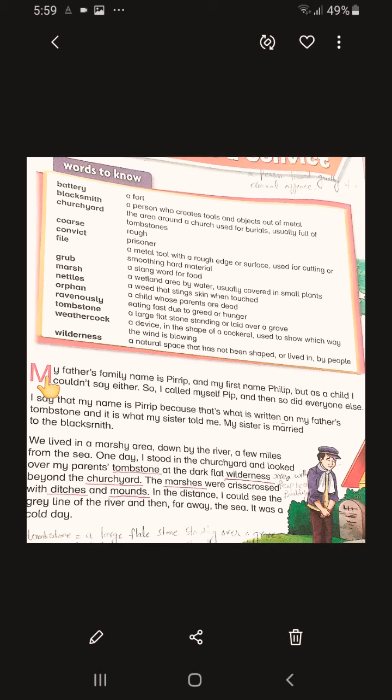So he describes an image of himself as a boy standing alone and crying in a churchyard near some marshes. Why was he crying? Because he was standing near the graves of his parents, who died soon after his birth.